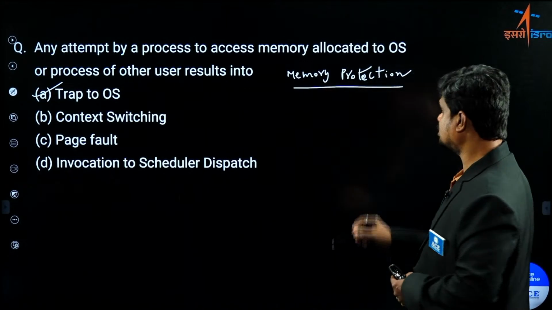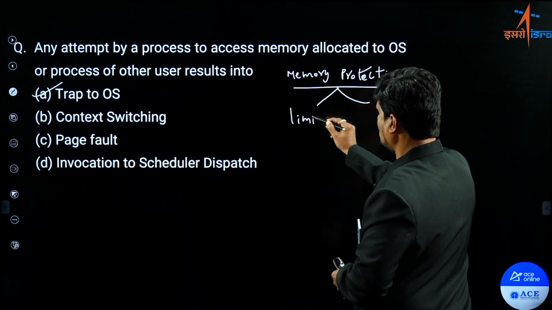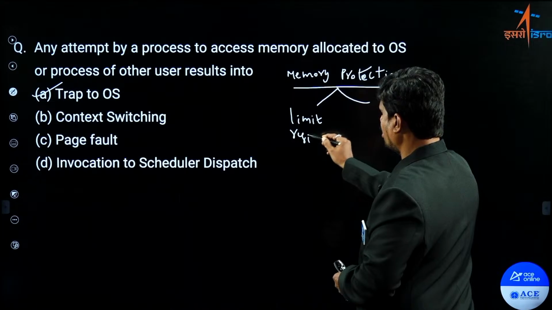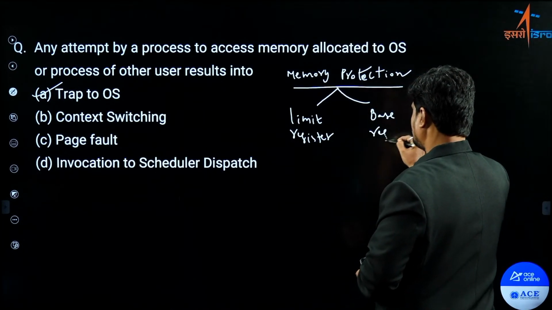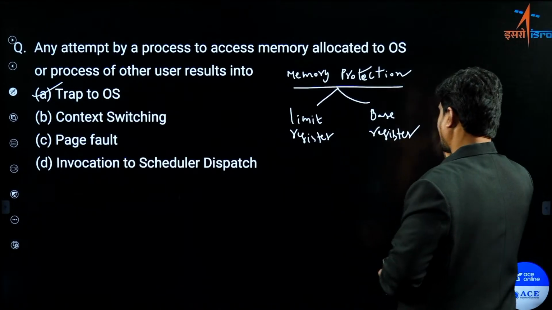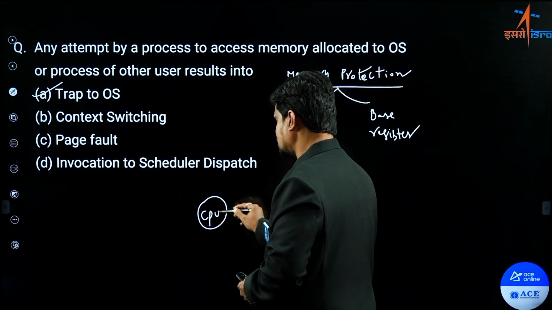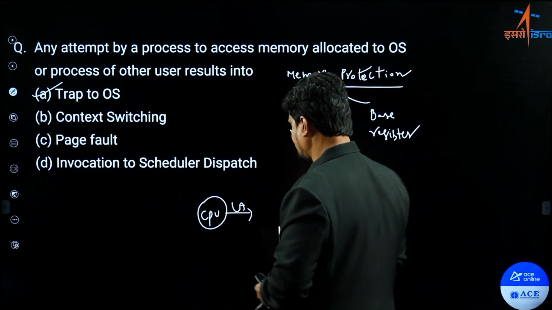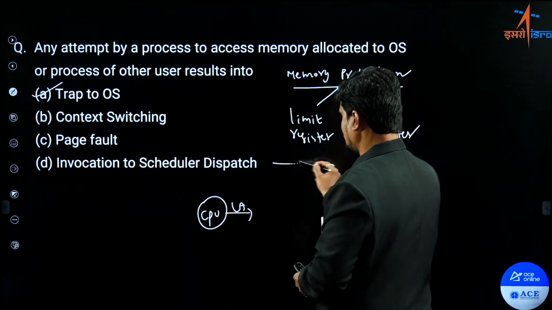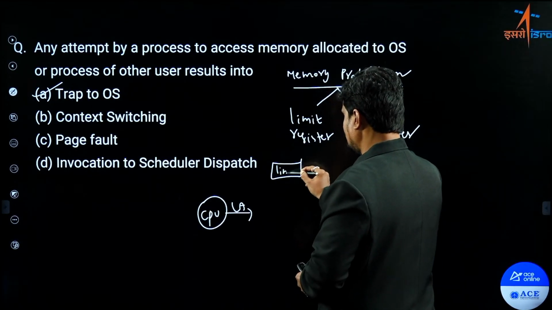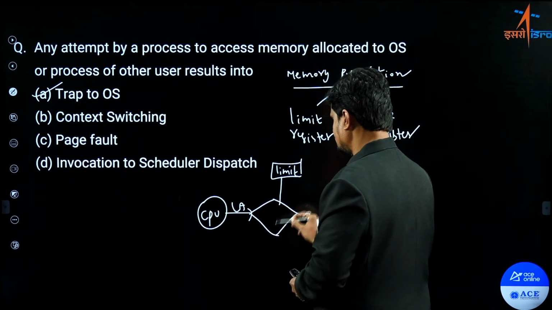Memory protection is done by two registers. What are the two registers? One is called the limit register and another one is called the base register. Do you remember it? Whenever the CPU generates some logical address, this logical address you are comparing with the limit value.